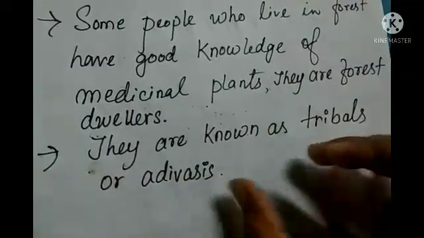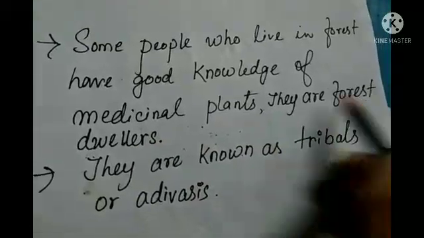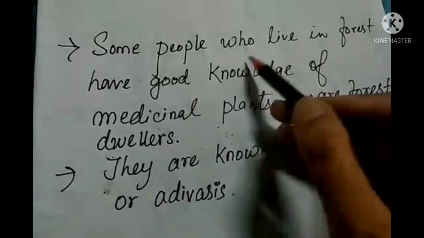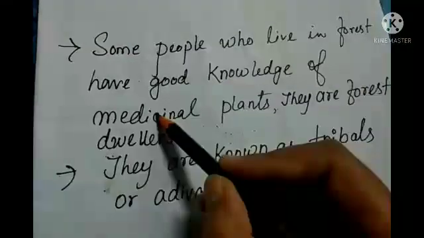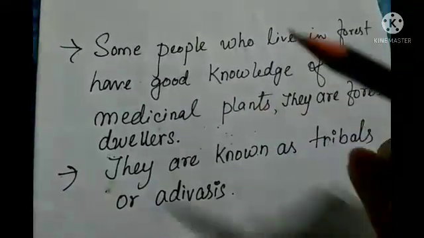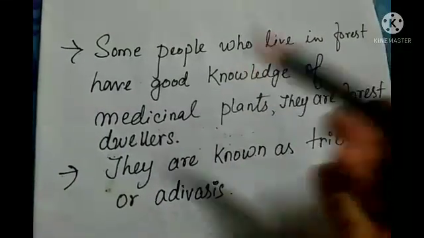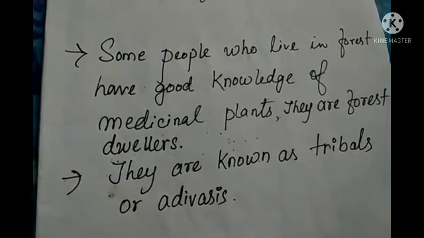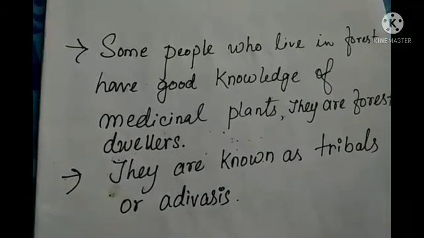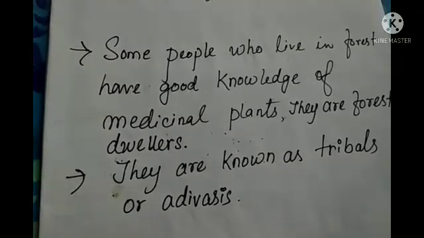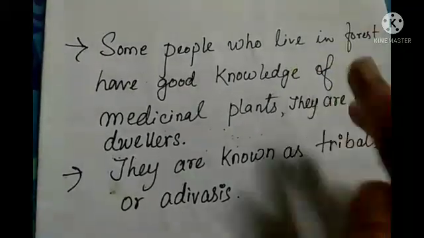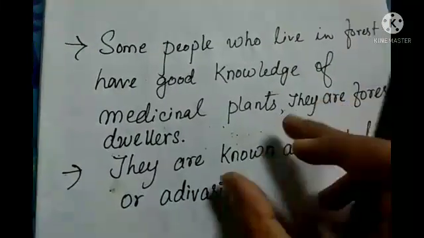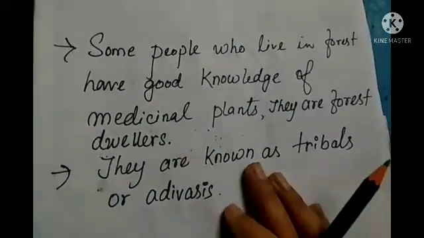And students, about the forest dwellers, that means these people like tribal people who live in the forest, they have a good knowledge of medicinal plants. Okay, because they look after the forest, and why do they look after it? Because their life depends on the forest, right. So that's why the forest dwellers are the best protectors of the forest, and also they have good knowledge of medicinal plants. So yeah, that was about your chapter.